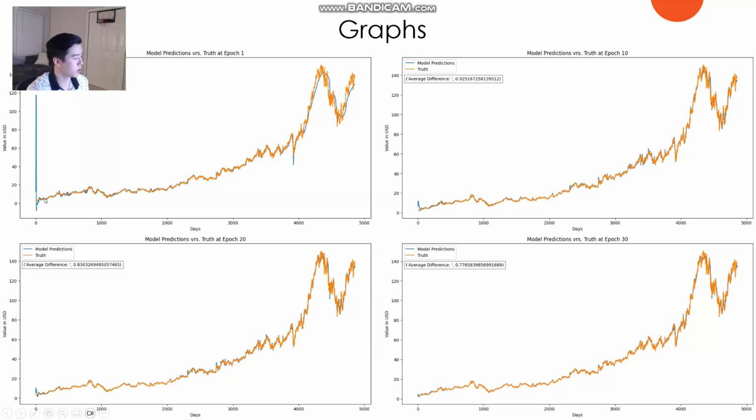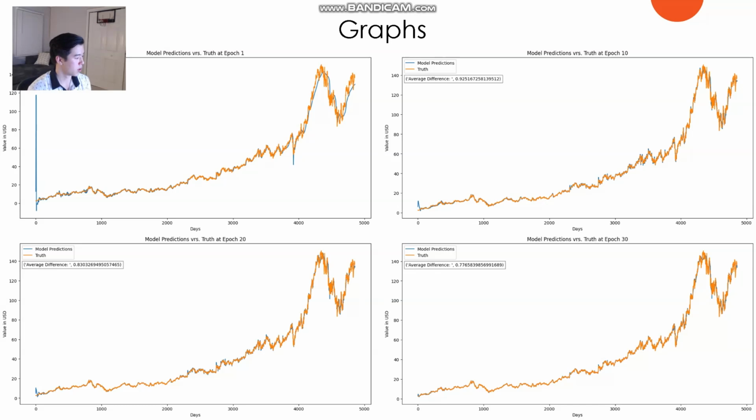Then it quickly learns what the range is, and you can see the blue line is a rough estimate throughout the entire data set. But at the average difference, that is the difference between what the model predicted and what the actual value was for every day, the average difference was $2.1. And then at epoch 10, the 10th time it ran through the data set, the average difference between what the model predicted and what the truth value was